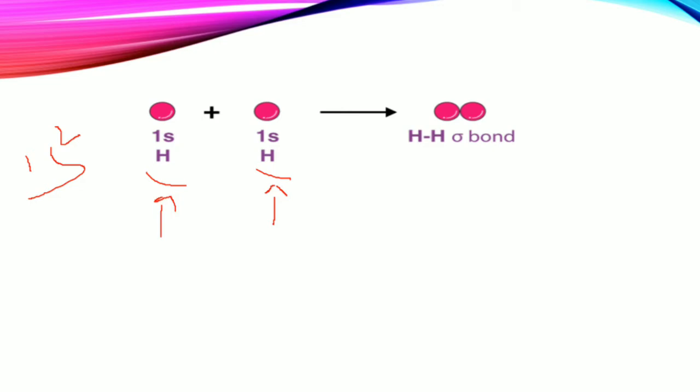Unpaired electron. So these two unpaired electrons also have some force of attraction, right? These two electrons pair and give the bond between them, like this.